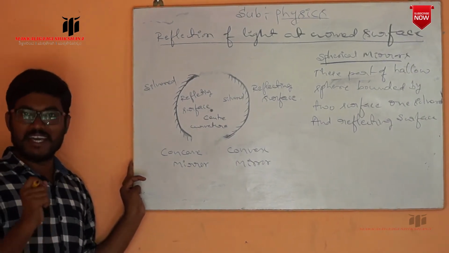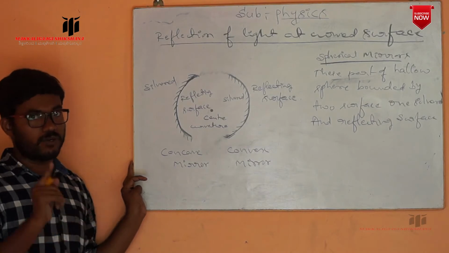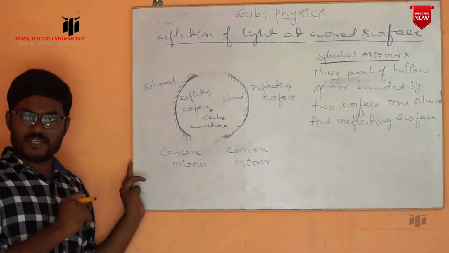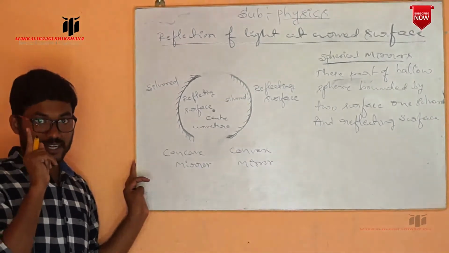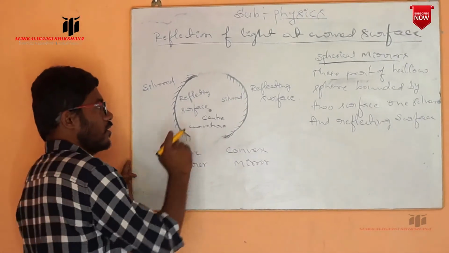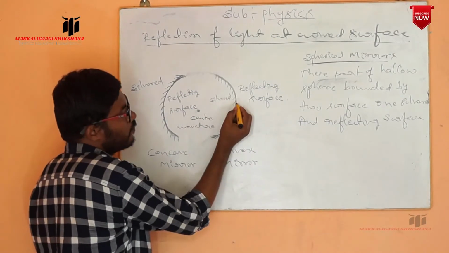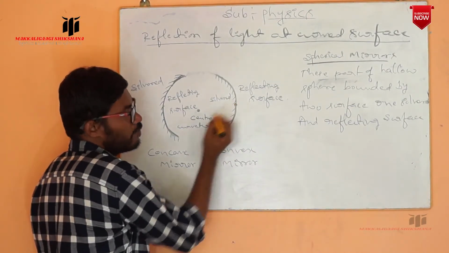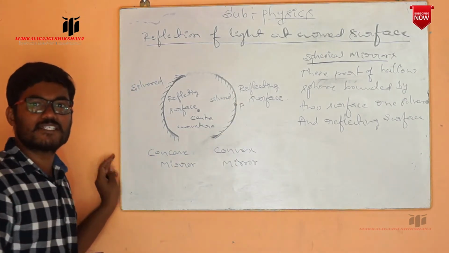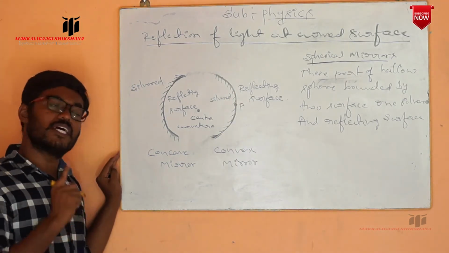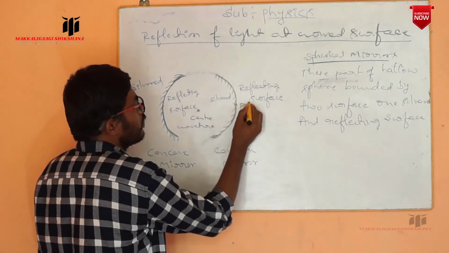Next, radius of curvature. Before going to that, we have to discuss the pole. What is the pole? The center portion of the mirror. It is a mirror, so where is the center portion? This is the center portion, which we indicate with P. P indicates the center portion of the mirror, which we call the pole of the mirror.